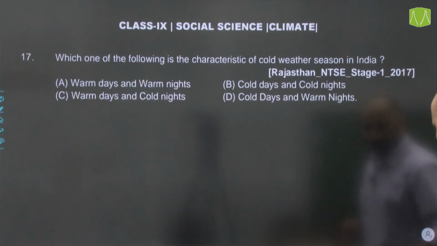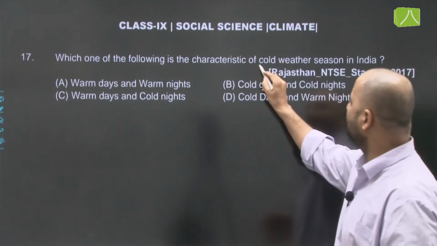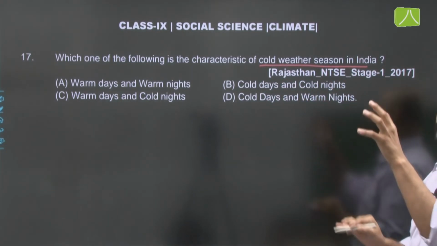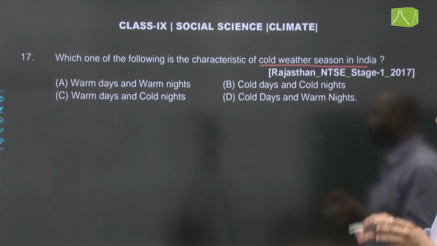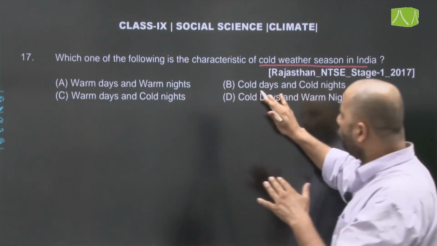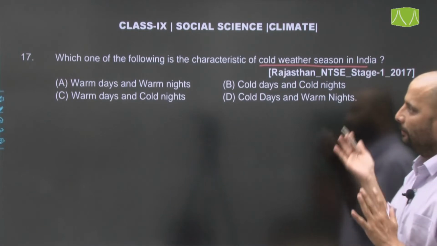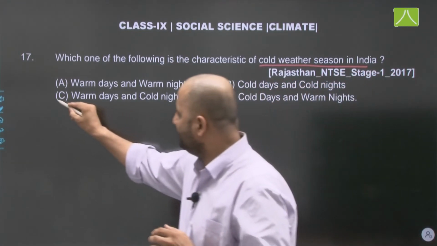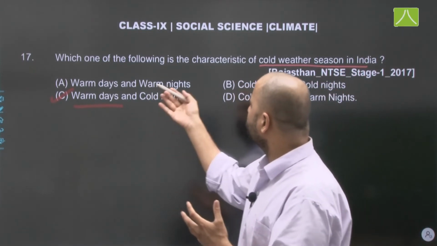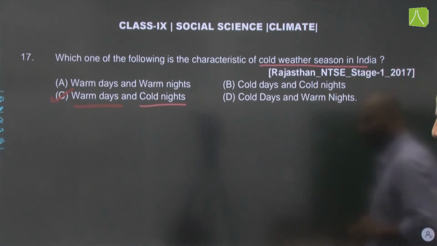Moving on to the next question, which one of the following is the characteristic of cold weather season in India? Now, out of these, which of the following is a characteristic of a cold weather season? And this is from Rajasthan NTSE stage 1 2017. Warm days and warm nights, cold days and cold nights, warm days and cold nights, or cold days and warm nights. Now, out of this, correct answer would be option number C, that is, during the times of winter in India, we experience warm days and cold nights. So, option number C will be the correct answer.